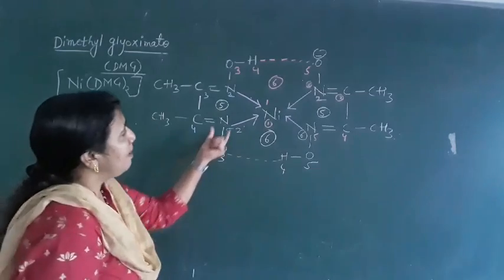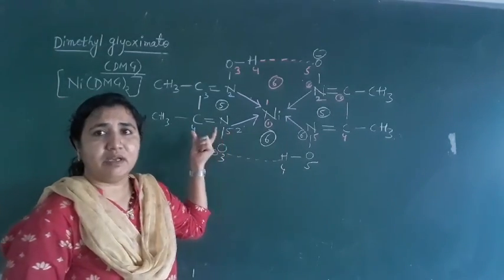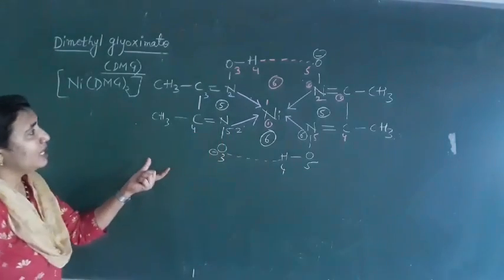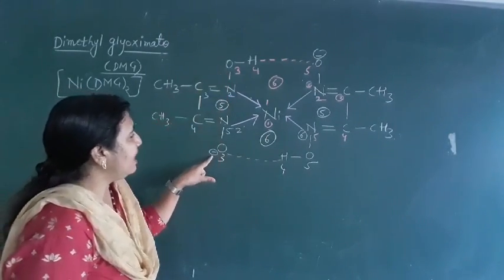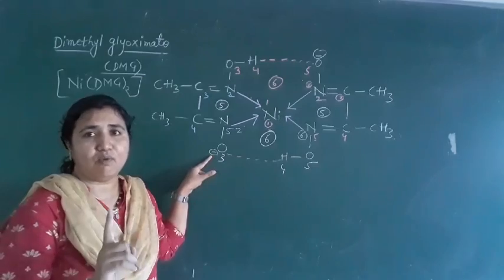This is a bidentate ligand. What is this one? Bidentate ligand. And how much is the charge here? 1 charge only. Only one oxygen has a negative charge here, so the charge is 1.